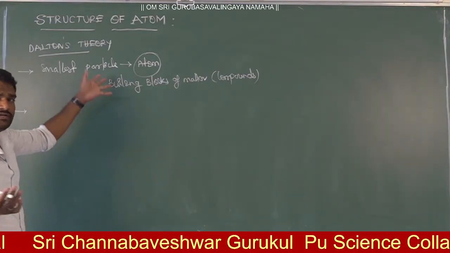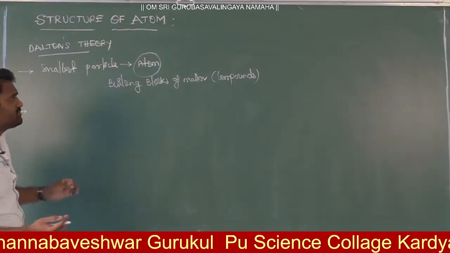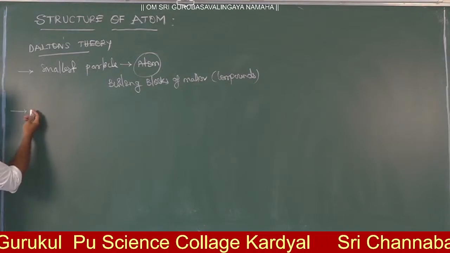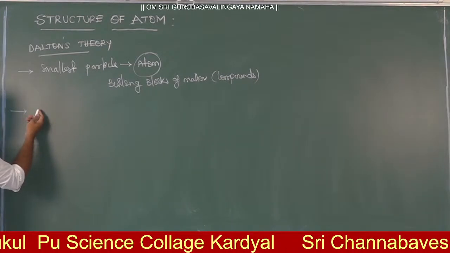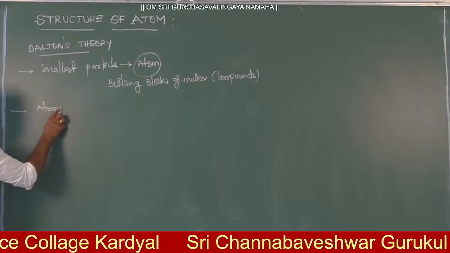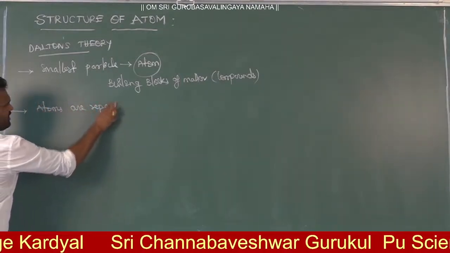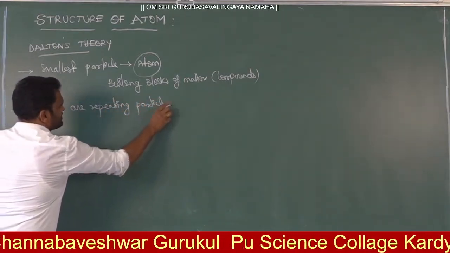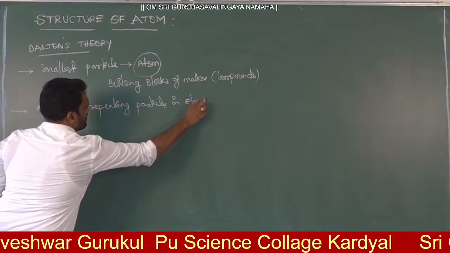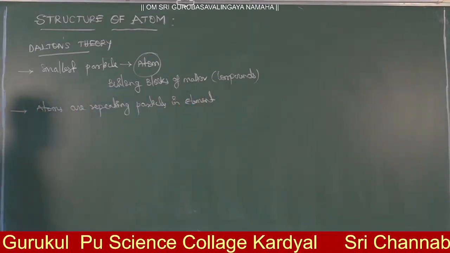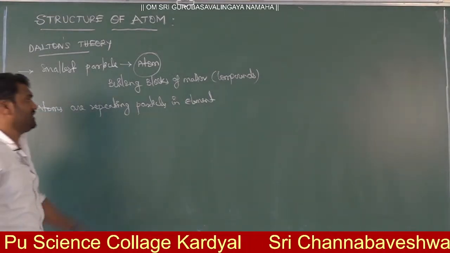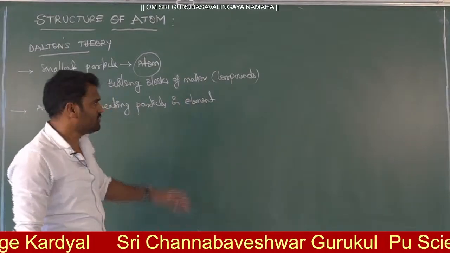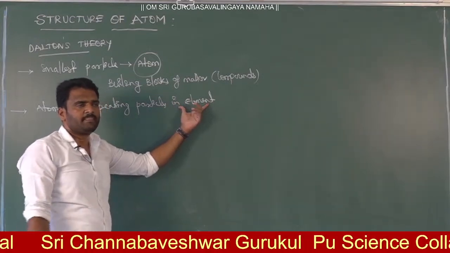Atoms are repeating particles in the element. An element is made up of n number of atoms. So in an element there are n number of atoms. Here don't get confused: what is the difference between element and atom? An element is like a carbon element, like an iron element.